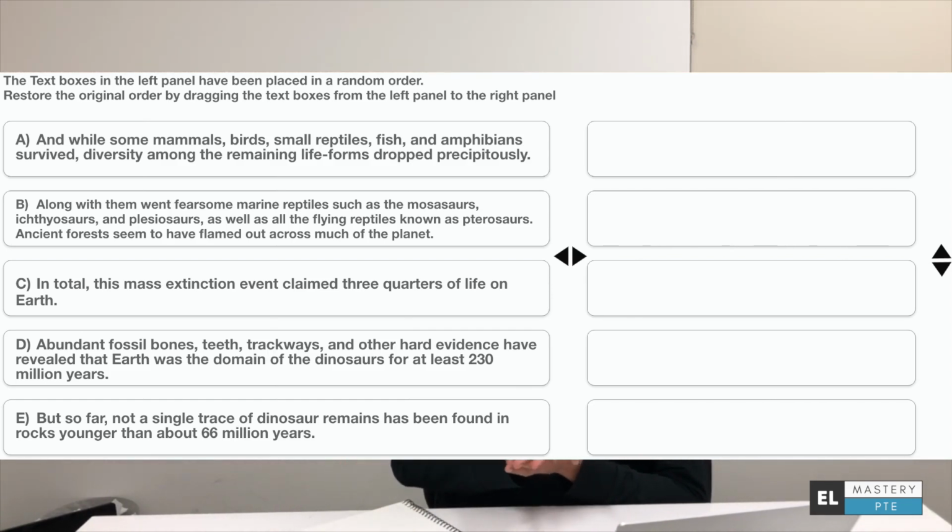What could it be then? Could it be "and while some mammals," or could it be "in total"? Well, obviously the most logical option is indeed "and while some mammals, birds, small reptiles, fish," and that is also the correct option. And lastly the one that's left, "in total this mass extinction event claimed 3/4 of life on Earth," which is also the conclusion of the passage that we just read. So even if you read the whole thing before, you could pretty much make out from the last sentence, "in total this mass extinction," to be the conclusion of the passage. So the first and the last were pretty much given away right away.